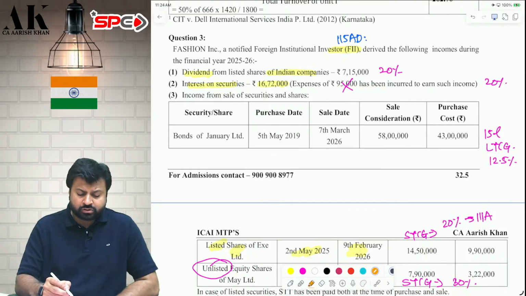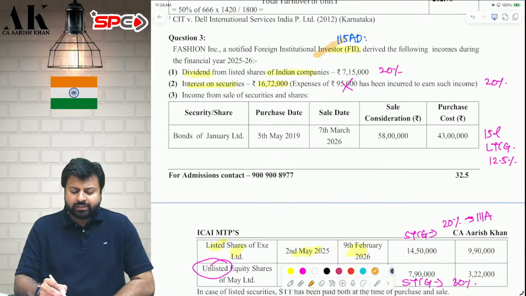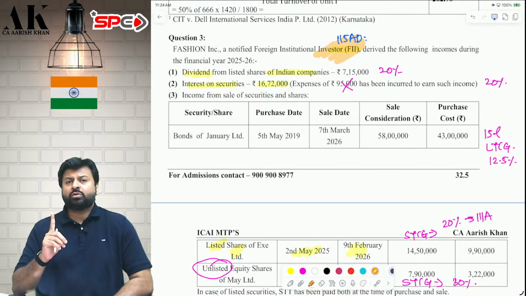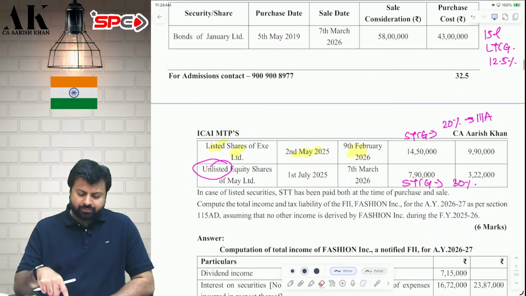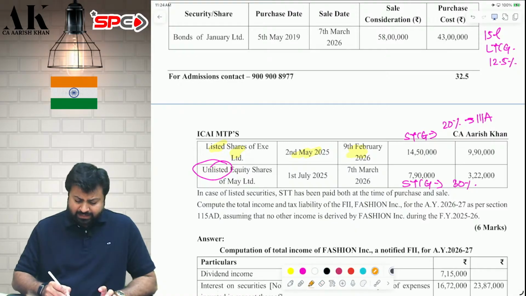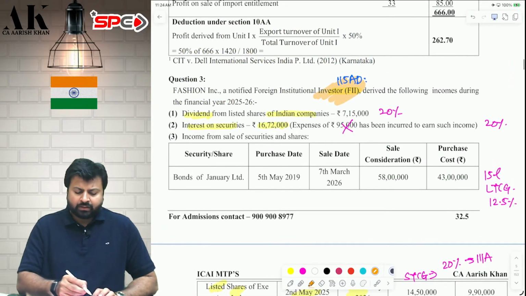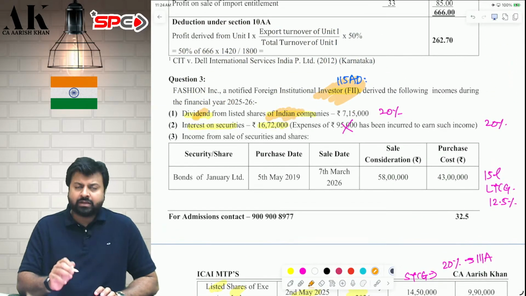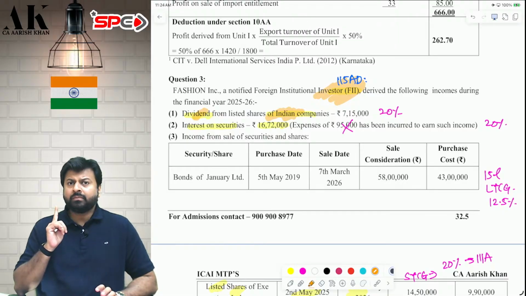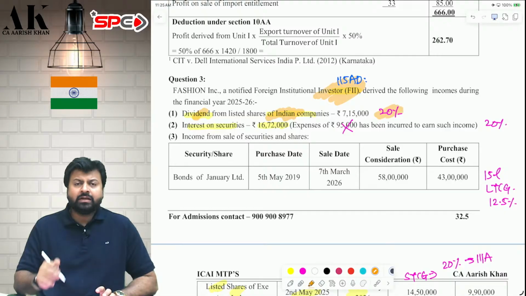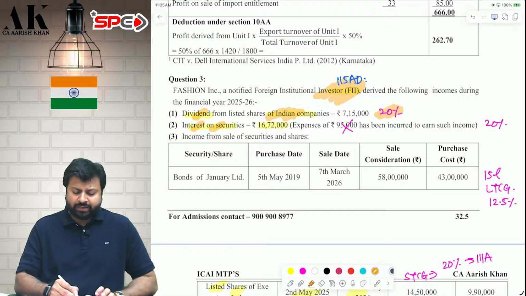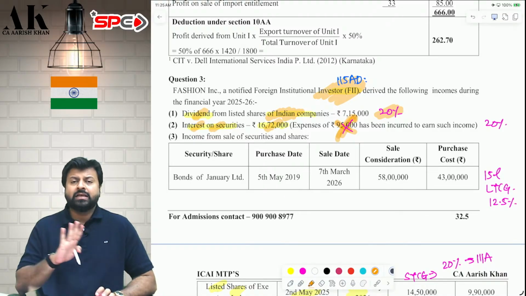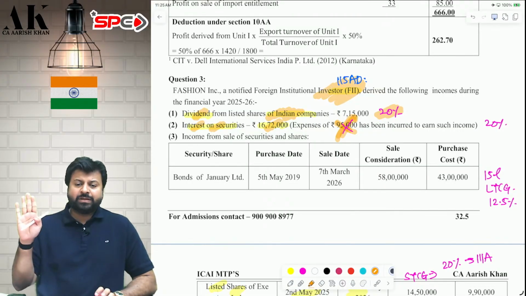The third question is also a very good question. Fashion Inc. is a notified foreign institutional investor. Always remember, whenever FII comes in the question, there is only one section which is possible, that is 115AD. Now we need to compute the total income and the tax liability of this particular FII, assuming they do not have any other income. Okay, now let's compute the total income. First of all, dividend from the listed shares of an Indian company. Dividend for FII as per 115AD is taxable at 20% plus surcharge if applicable and cess. Next, interest on security for FII is again taxable at 20%, but you will not get the deduction of expenses. Gross dividend, gross interest is taxable. Expense will not be allowed as deduction.